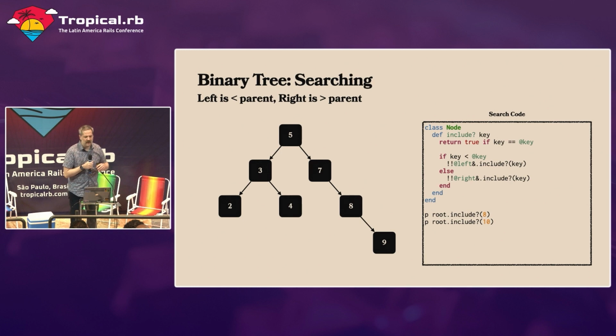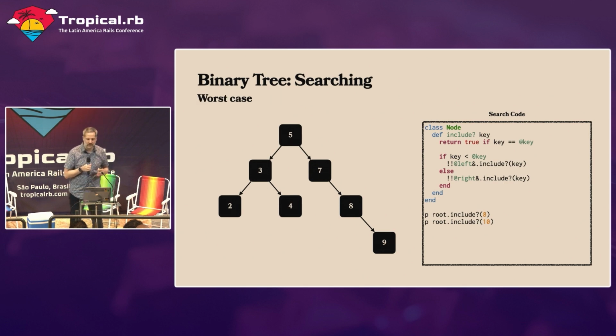Now, the algorithm for actually doing the search is very simple. It's right there on the right. All we have to do is just check if it's greater than or less than to figure out where we need to go in the tree, and then we do a comparison to see whether or not it's the right node, and that's it.